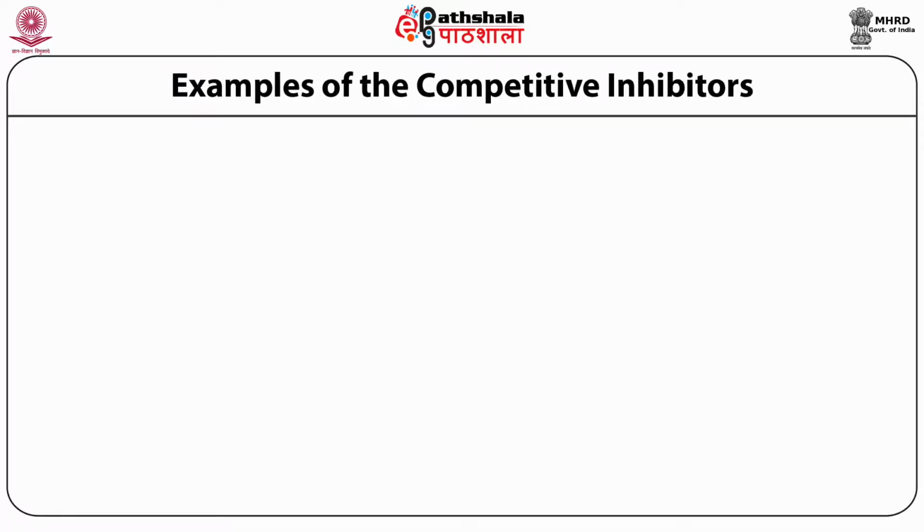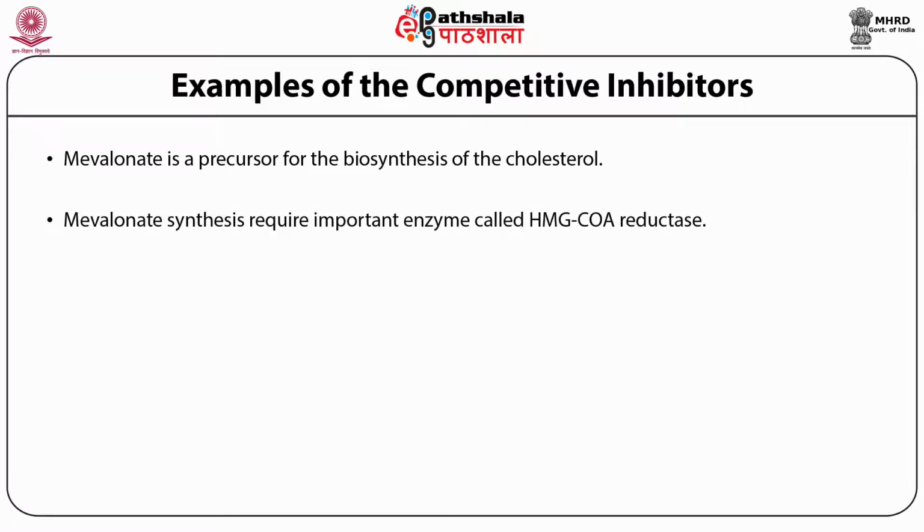Another inhibitor which acts by a competitive inhibition mechanism is the statin drugs. So cholesterol biosynthesis is important, and it takes place from acetyl coenzyme A. During the synthesis, acetyl is converted into HMG coenzyme A. HMG coenzyme A is converted into mevalonate, which is converted into different intermediates of cholesterol biosynthesis, and finally cholesterol is synthesized.